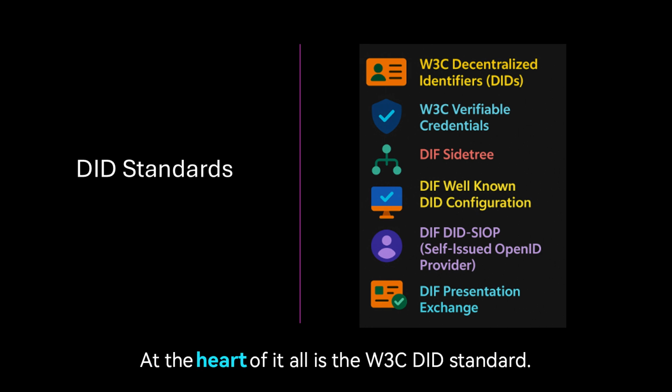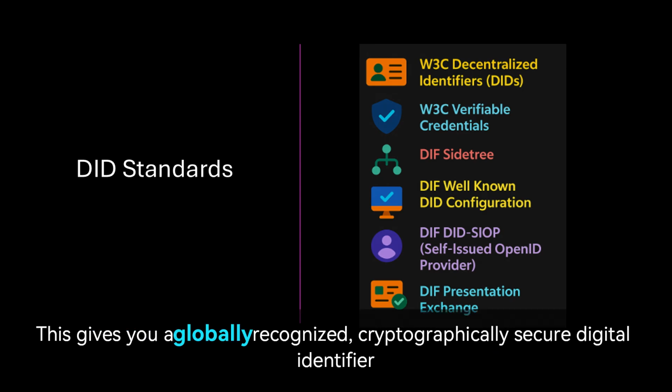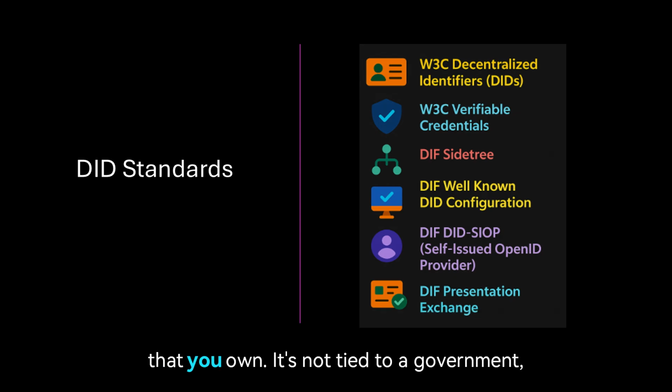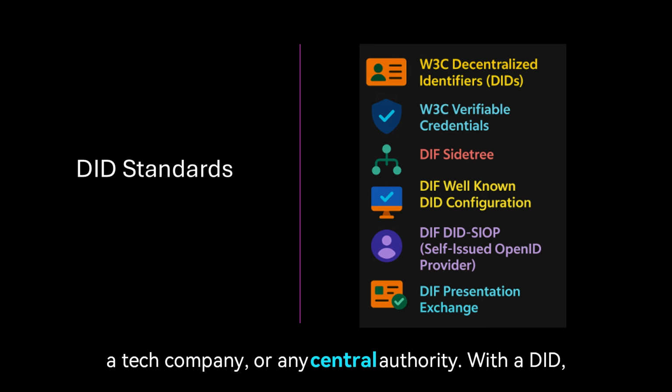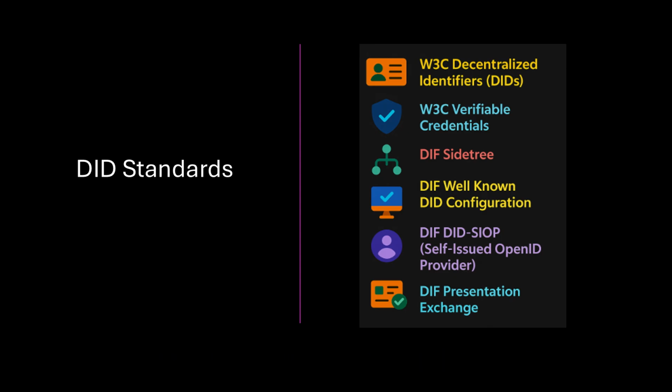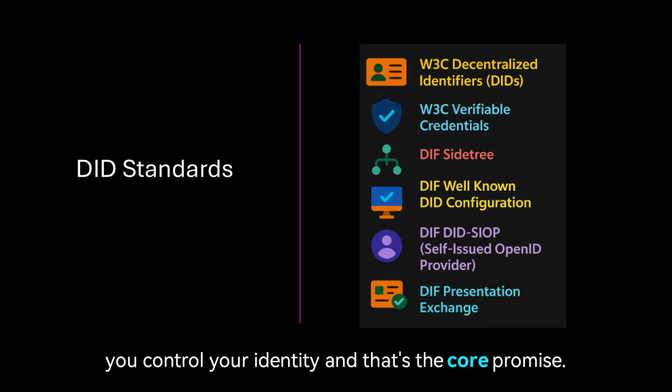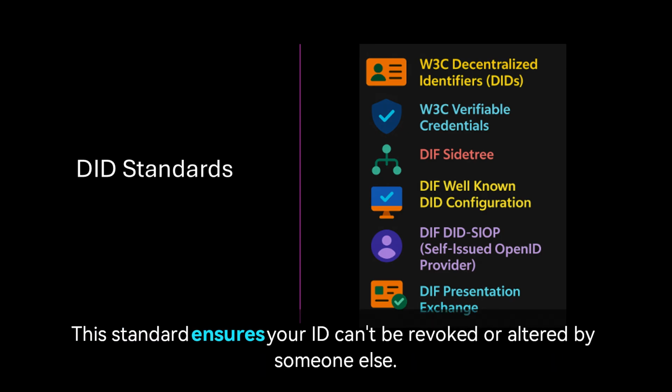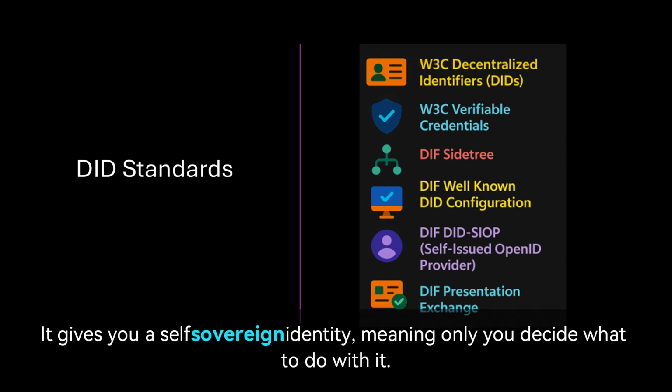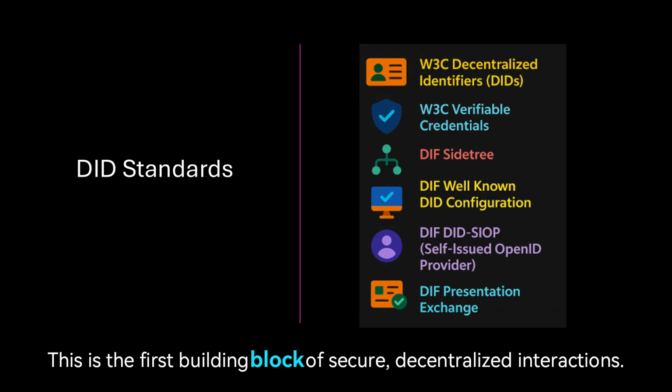At the heart of it all is the W3C DID standard. This gives you a globally recognized, cryptographically secure digital identifier that you own. It's not tied to a government, a tech company, or any central authority. With a DID, you control your identity, and that's the core promise. This standard ensures your ID can't be revoked or altered by someone else. It gives you a self-sovereign identity, meaning only you decide what to do with it. This is the first building block of secure, decentralized interactions.